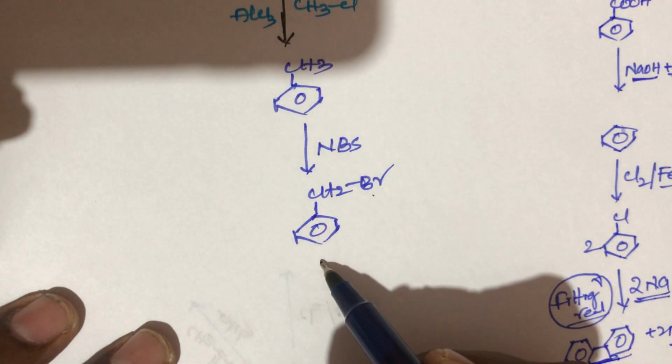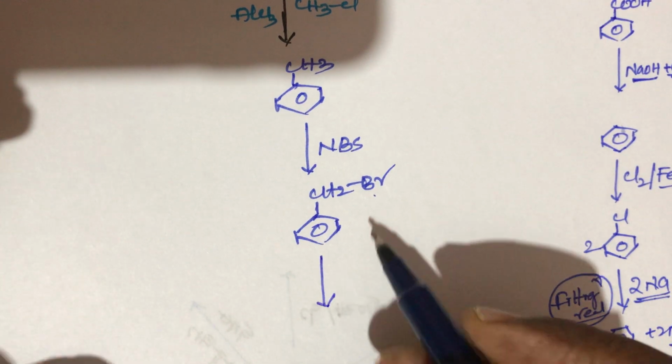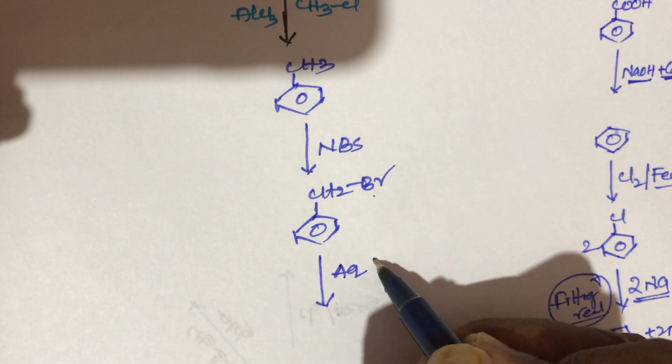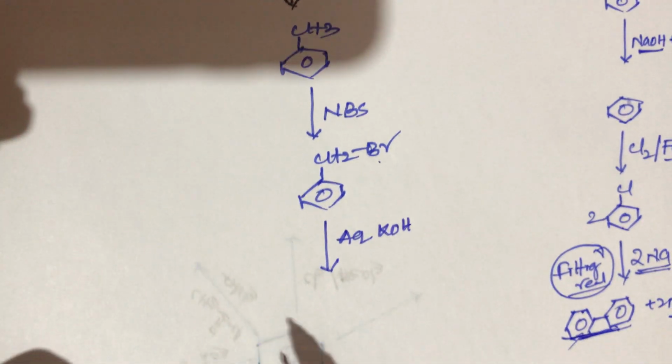This benzyl bromide again reacts with aqueous KOH. What is the product?